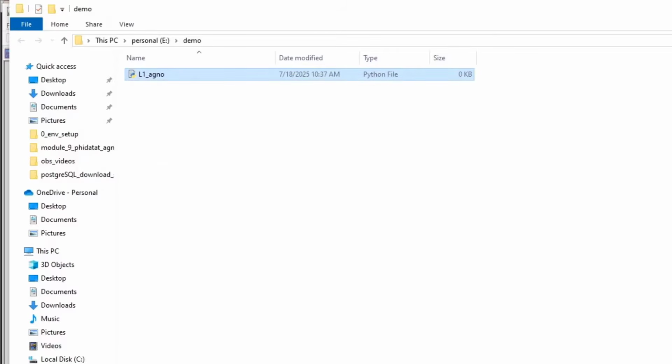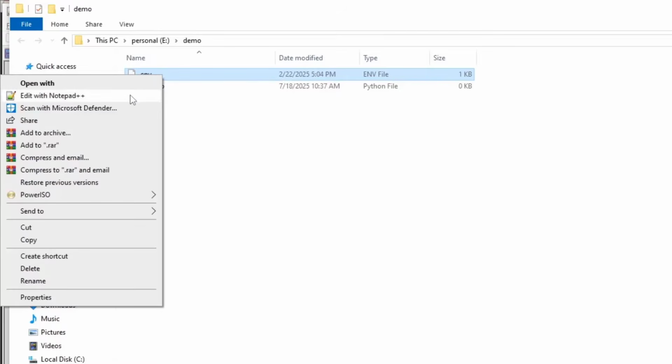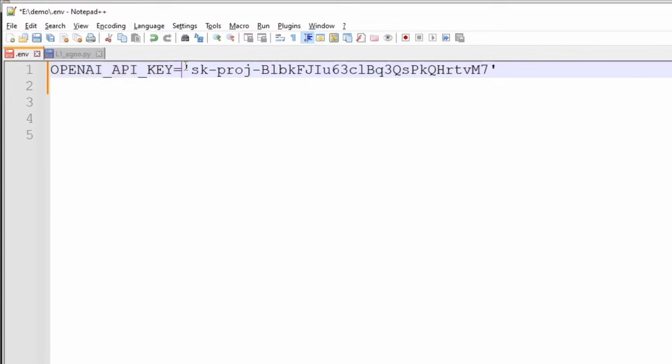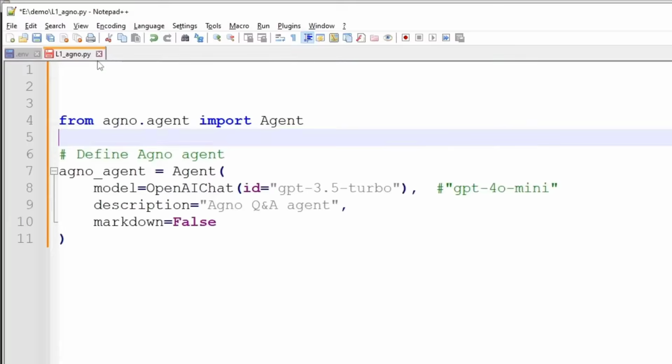Let me do that. So this is the .env file. Let me open this file. See, OpenAI API key, and this is my API key. Guys, this API key will not work for you. You have to create your own API key. So here you will place in .env file, we have our OpenAI API key, and this is our code.